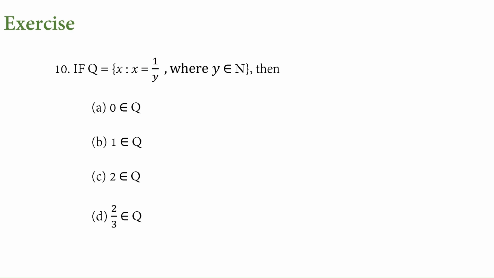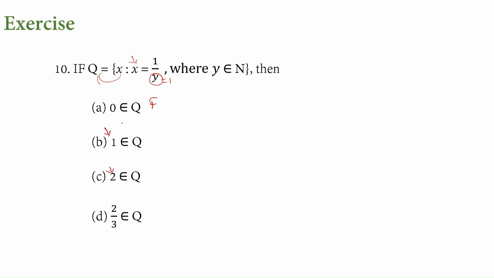X is equal to 1 by y. So x is an element of the set. When we do it like this, we can never get x to be 0. It's not possible because in the numerator we have 1. So this is false. Now again 1. If we give a particular value of y, then x has to become 1. Yes, it is possible for y equal to 1. So this might be an element. Let us check the next also.